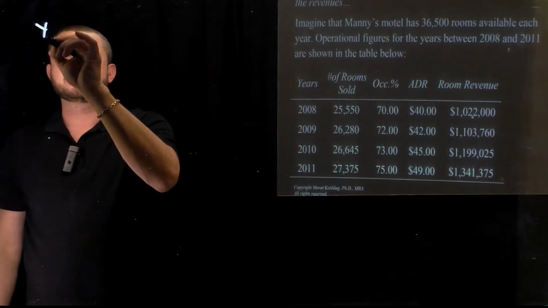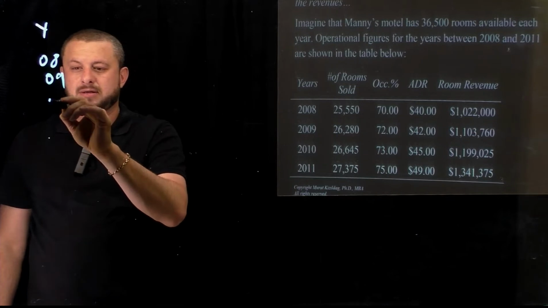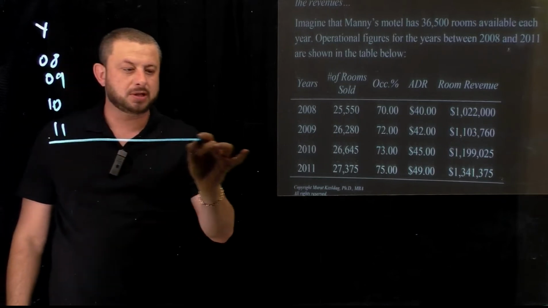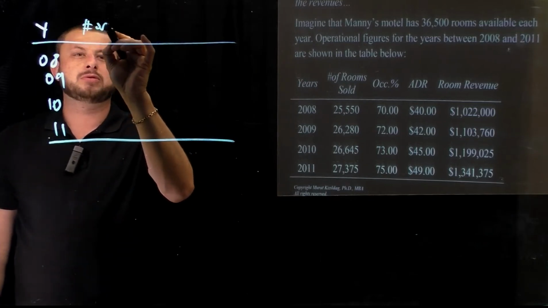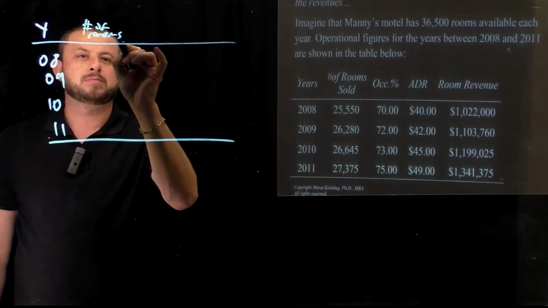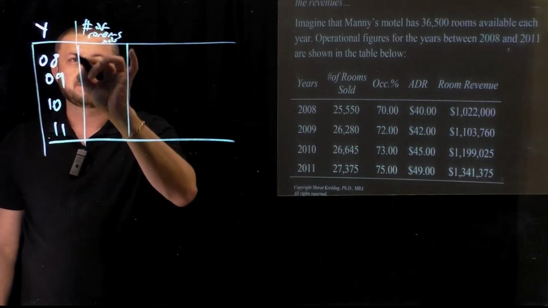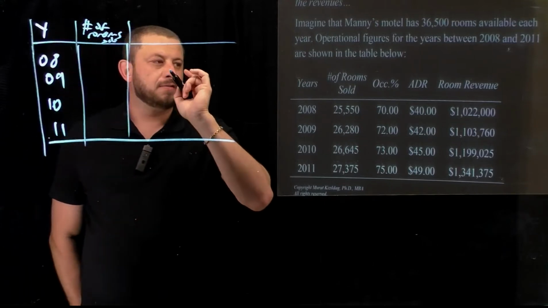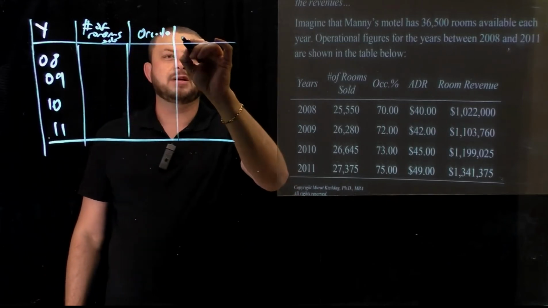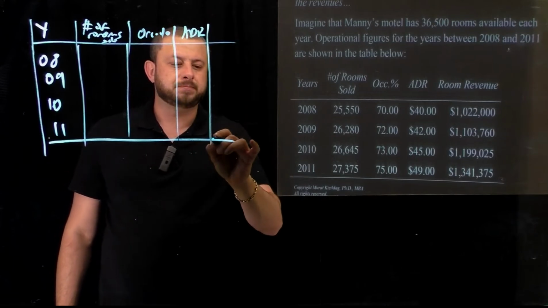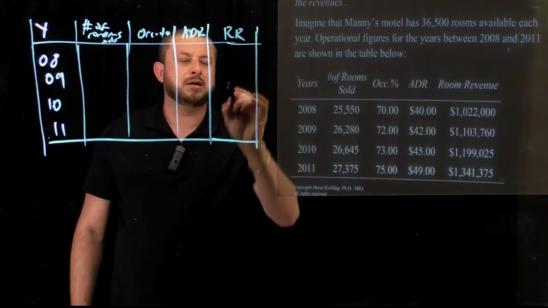We have years 08, 09, 10, 11. Let me just put the cutoff line over here. We have number of rooms sold, we have occupancy percentage, we have ADR, and we have the room revenue, let's say RR.